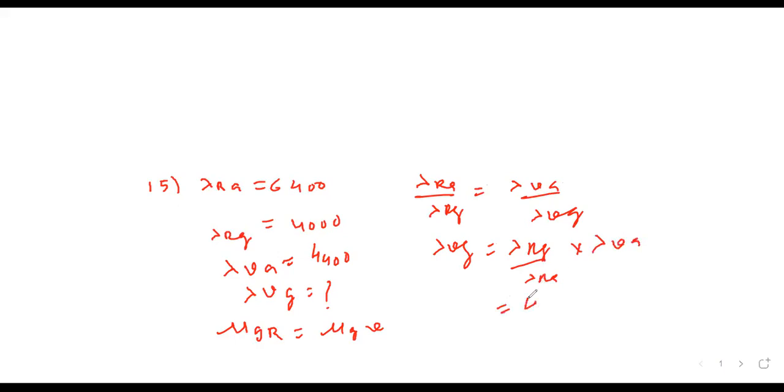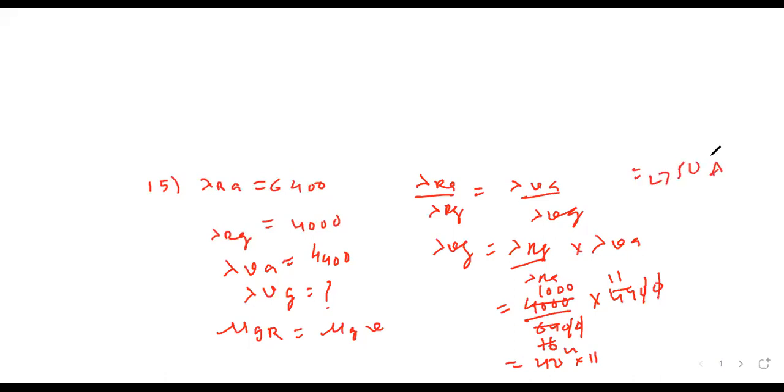Lambda red in glass is 4000, lambda red in air 6400, and violet 4400. The zeros can cancel. 4 into 1000, 4 into 16, 4 into 4, 4 into 11. So 250 into 11, that is equal to 11 into 5, 55, 2750 angstrom. 2750, option B.